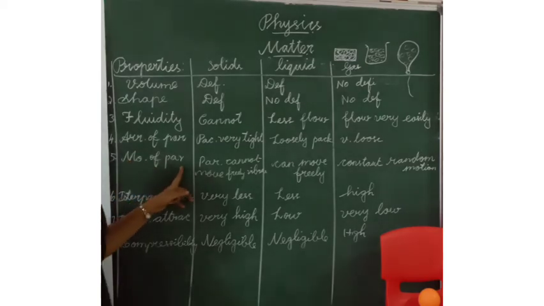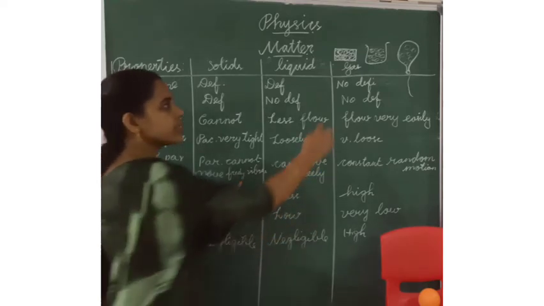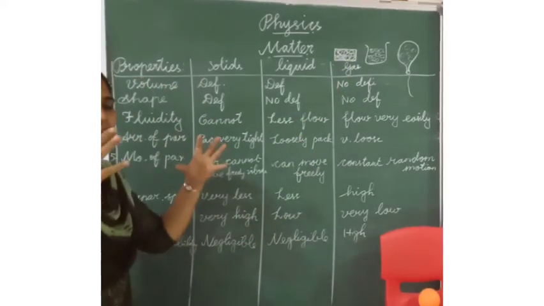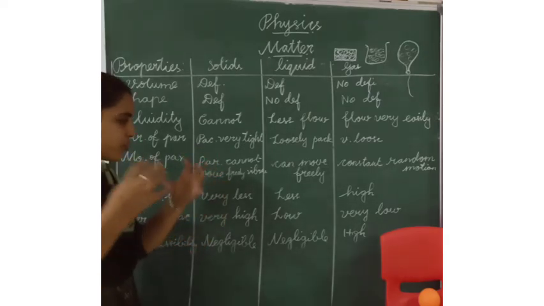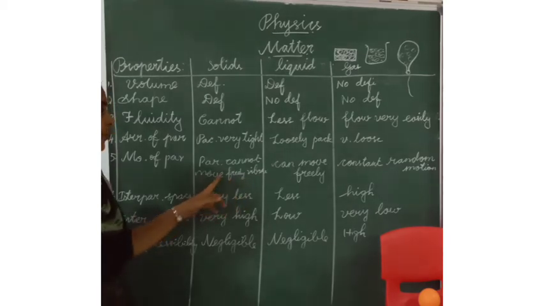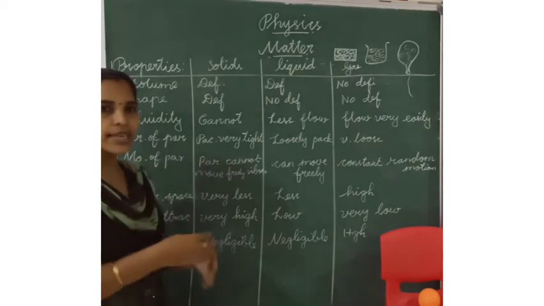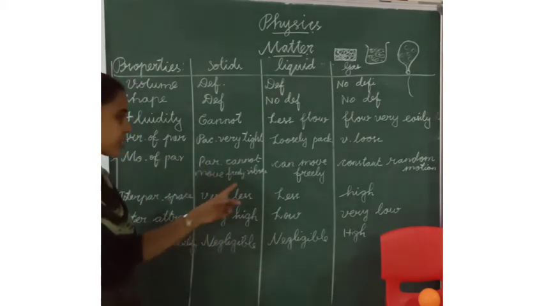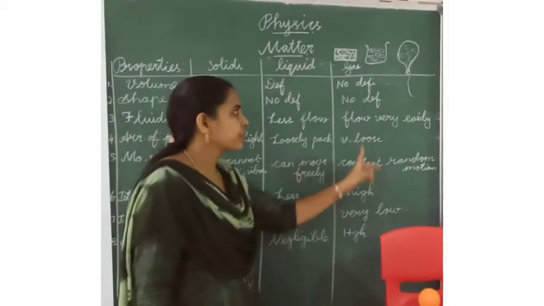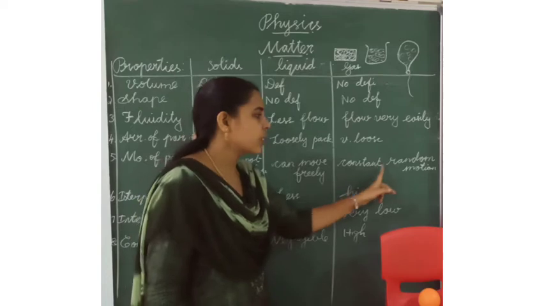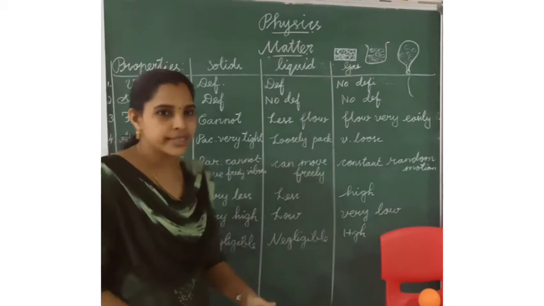Next, movement of particles. In solids, particles cannot move freely because they are very tight. They have more attraction between the particles, so they cannot move freely, but they can vibrate. When we touch the solids, they can vibrate. Liquids can move freely. In gas, particles are in constant random motion, moving in all directions.